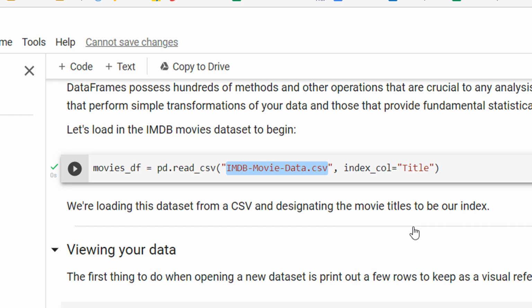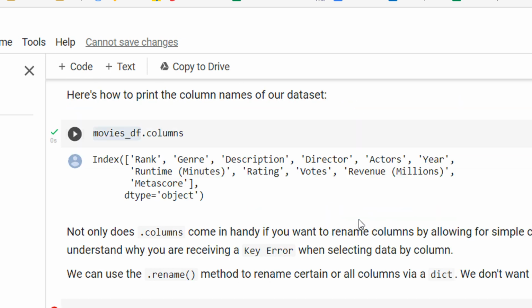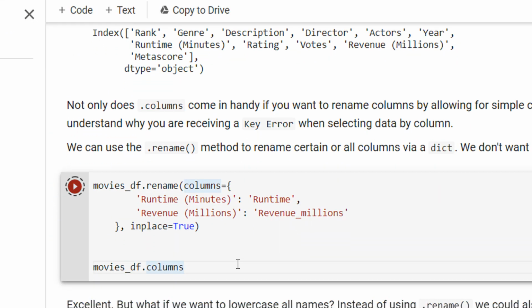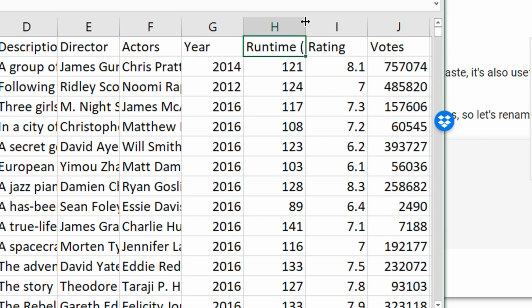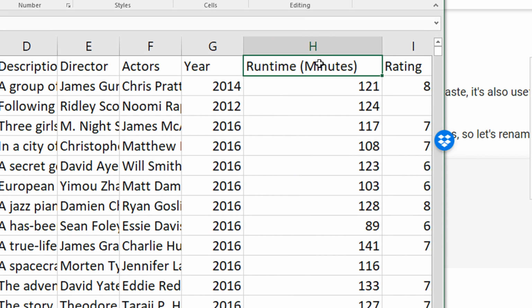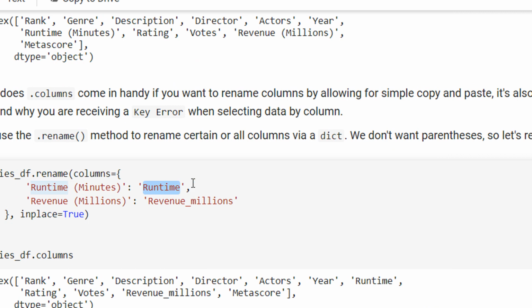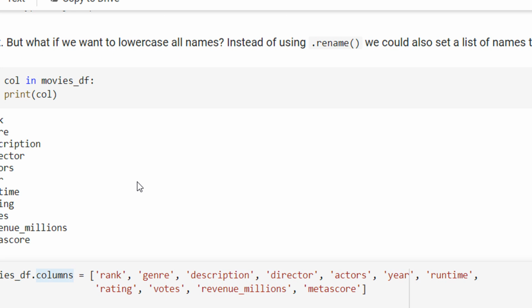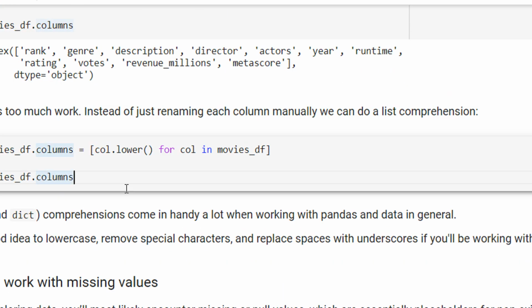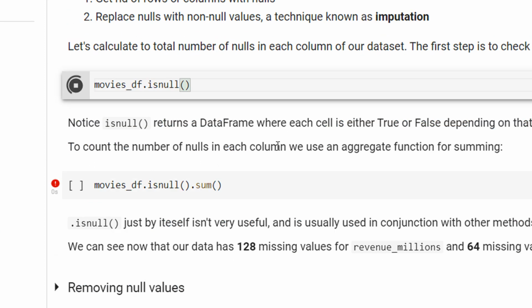Now let us see how we can make column manipulations. Rename column, I think we had seen already. In rename columns, this is the source name. If you see this file, you have runtime in minutes as the column name, and we are renaming it to runtime. That's it. Let me execute these. This we had seen last time, lowering of column names. And now how do we work with missing values?